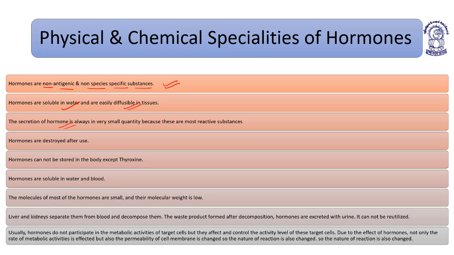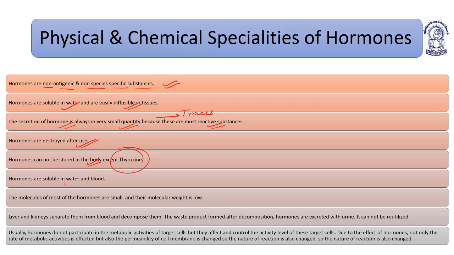The secretion of hormone is always in very small quantity. It is always secreted in traces because they are very reactive substances. Hormones are destroyed after use. Once they are used, they are destroyed. Hormones cannot be stored in the body except thyroxine. Only thyroxine hormone is stored inside the body. None other hormone can be stored.